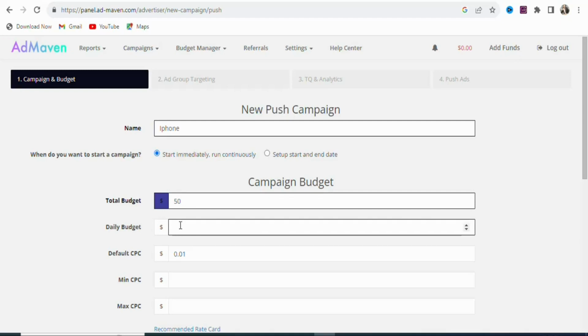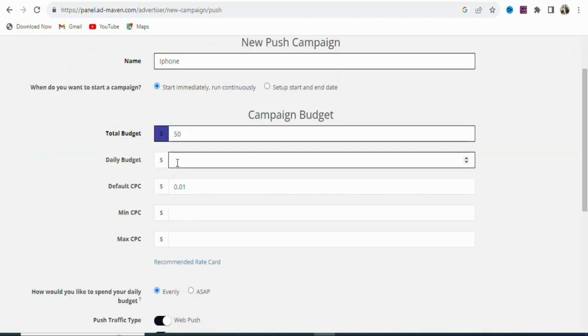Once that is done, you can see daily budget. The daily budget, we are going to enter $10. So let's enter $10 right here. Once that is done, you can see default CPC, cost per click.